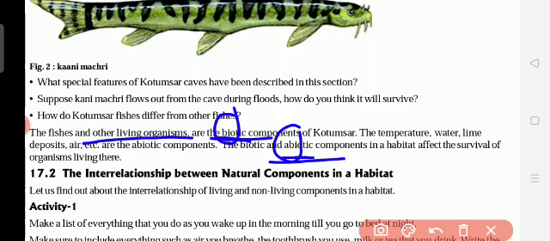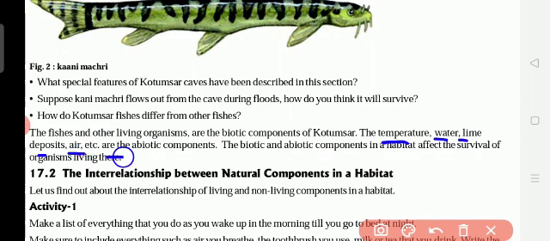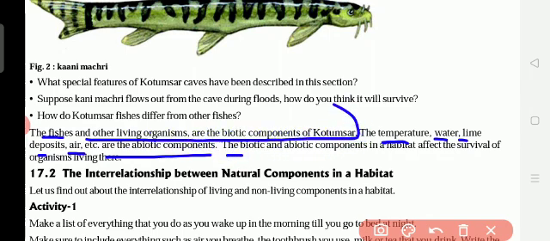For example, what are the abiotic components? Temperature, water, lime deposits, air, etc. are the abiotic components. The fishes and all other living organisms are the biotic components. The biotic and abiotic components in a habitat affect the survival of organisms living there. For example,